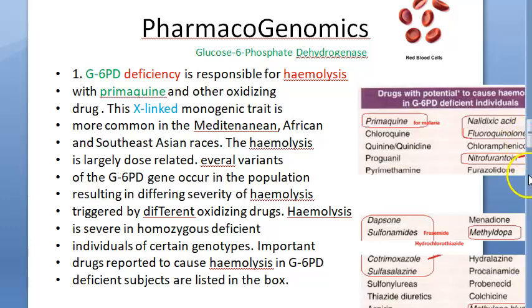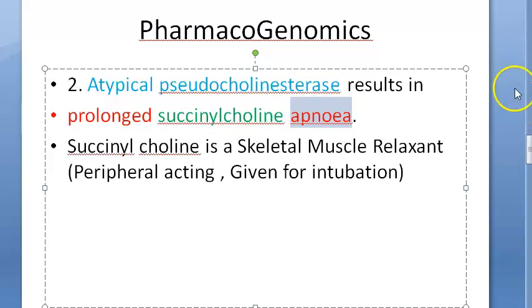What else is important according to the textbook? Guys, we are taking a recap. Take a deep breath. G6PD deficiency we have covered. Now look at this. You and me have pseudocholinesterase. Some other guy has atypical pseudocholinesterase. So what will happen? You have given me succinylcholine and given that guy succinylcholine. But that guy